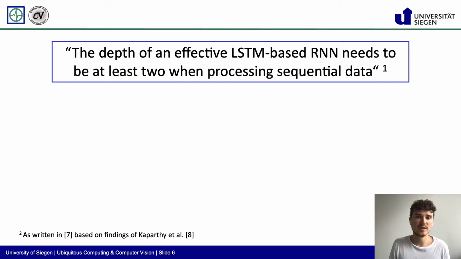Now, let's have a look at a statement which was written in a recent survey paper by Chen et al. on deep learning for human activity recognition. It says that the depth of an effective LSTM-based RNN needs to be at least 2 when processing sequential data. This popular rule of thumb is based on findings presented by Karpathy et al., which visualized and investigated how LSTMs learn within the setting of natural language processing.